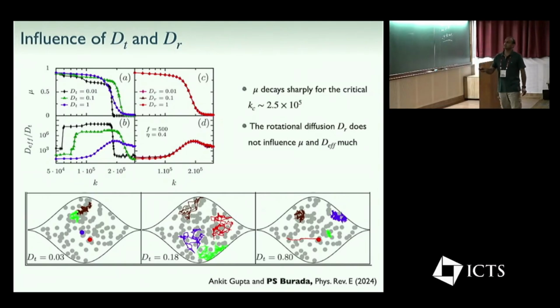For example, here there is a sudden drop in nonlinear mobility around 2.5 times 10 to the power 5. So we can consider this a kind of critical k. That will tell you what is soft and what is hard. And these are a few trajectories for different Dt values, a smaller Dt value and higher Dt values. Here we can see that particles just diffuse around and suddenly make these long jumps, and sometimes particles are trapped, depending on the value of Dt and k. So we can see various situations. Particles squeeze through, they can have higher diffusion, sometimes they're trapped, sometimes they jump.